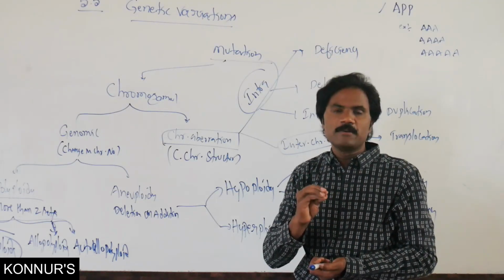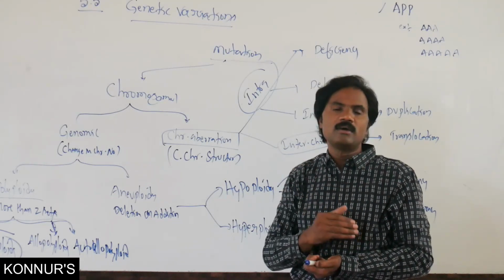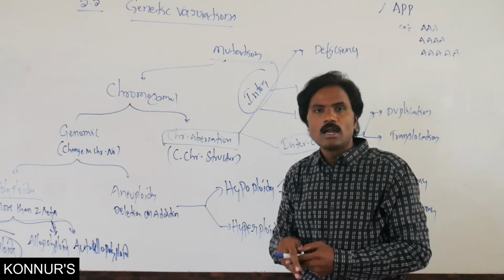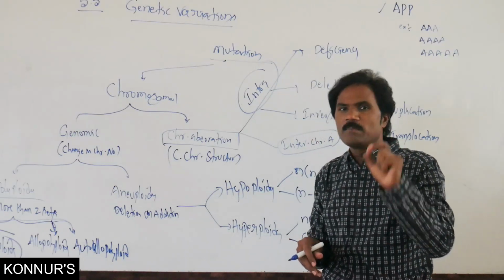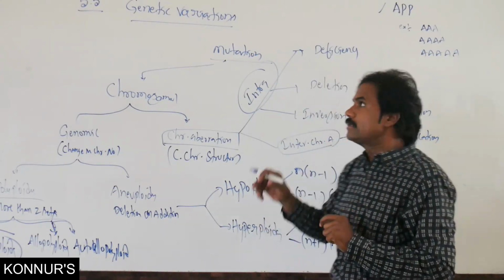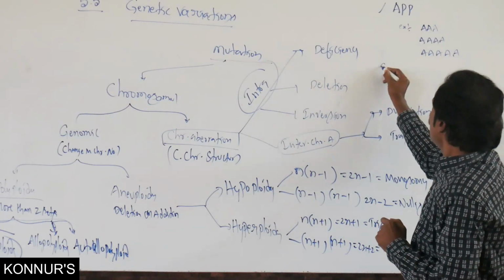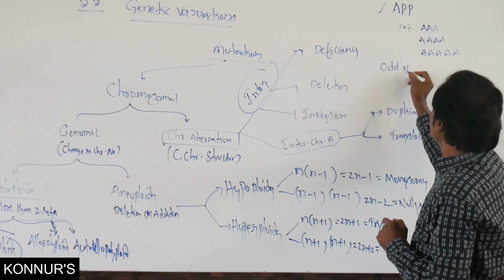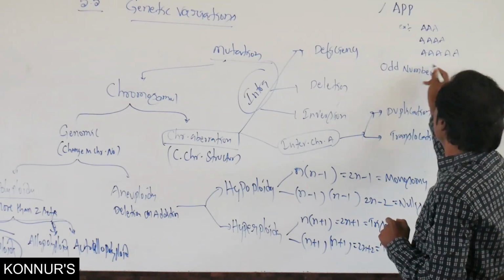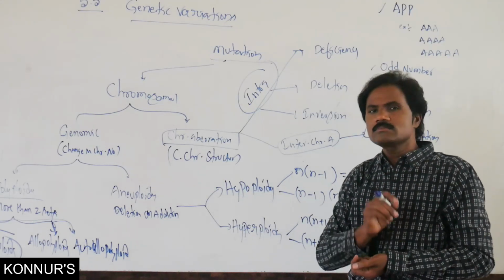If 5, pentaploid, or 6 hexaploid, then hepta, octa, like that. According to the number, there are different names. Normally the odd number is important. With odd number polyploidy, there is no synapsis.